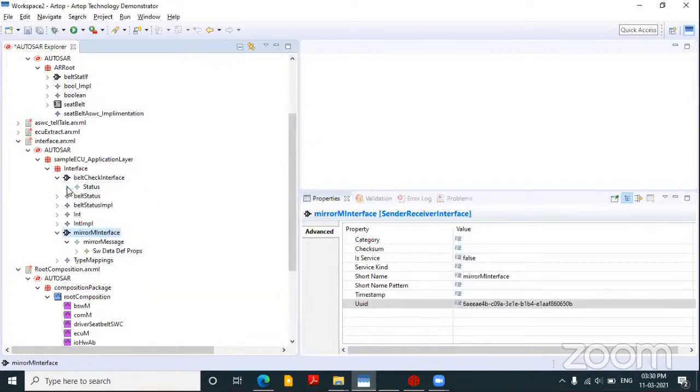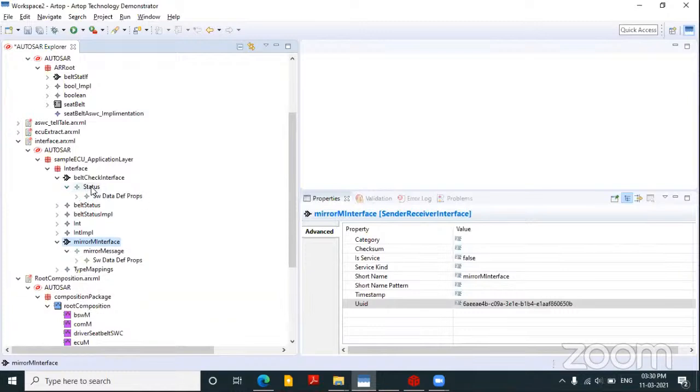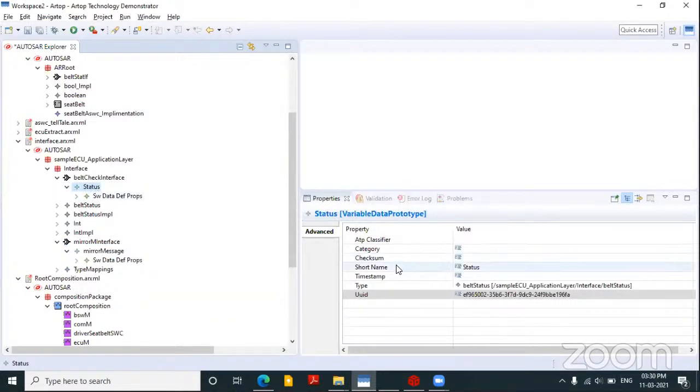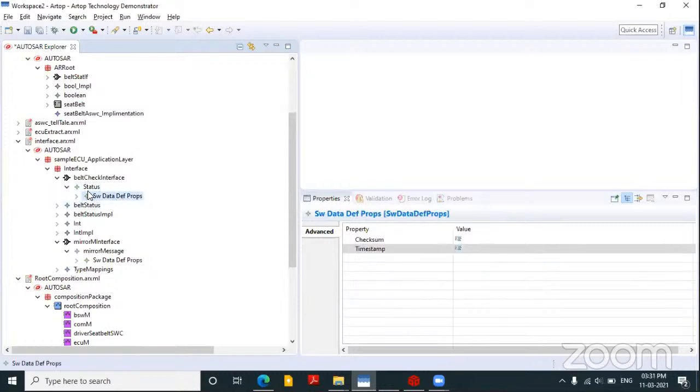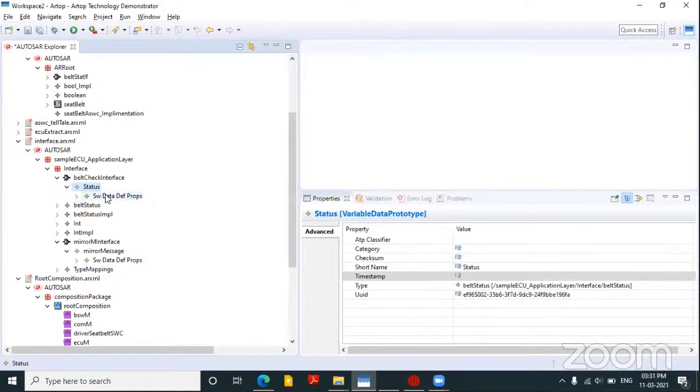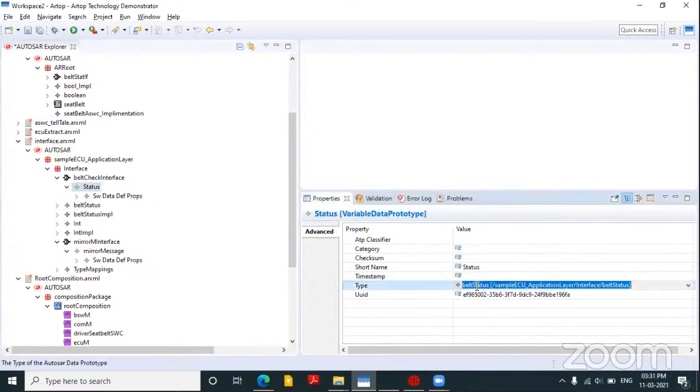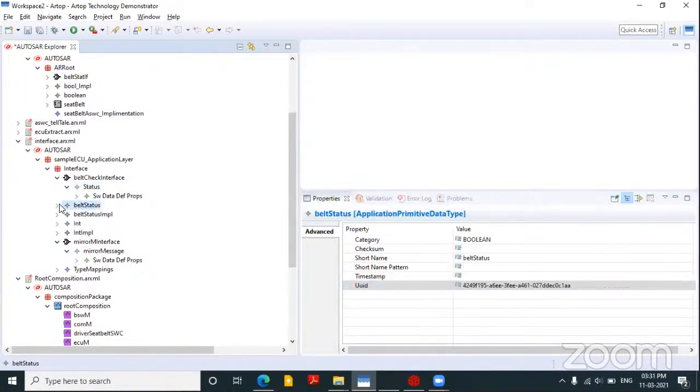In this belt check interface, I have this status. This is the one argument I'm passing. If I wanted to define the properties of this particular data, I can go ahead and implement that. Here I have mentioned this is status. Now it's not just about mentioning what data or what variable data prototype we are passing. We need to mention what data type we will be passing. So we'll have the implementation data type and our application level data type. In this argument I mentioned I'll be using the belt status data type, and here I have defined what the belt status data type is.